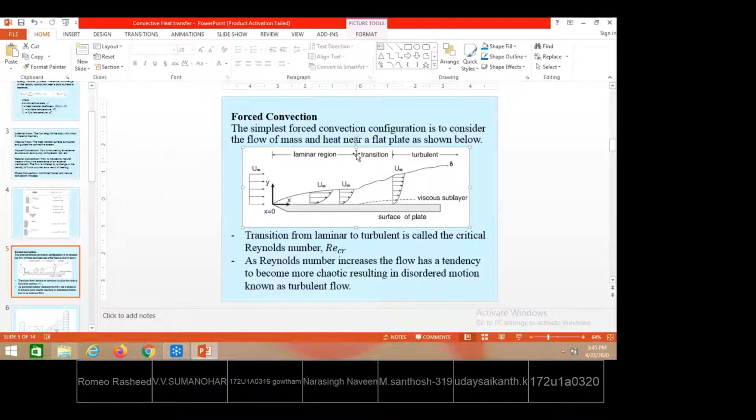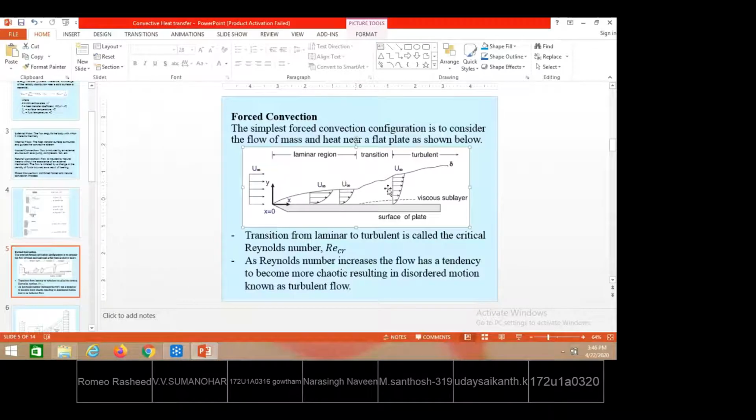So we will see the fluid flow over a surface, as we might have studied in fluid mechanics. When there is a velocity gradient from this point to this point, there is a change of velocity. That means du is there over a height from y equal to 0 to y equal to delta. Therefore du by dy exists within the boundary layer.